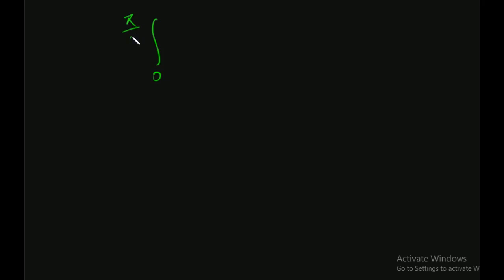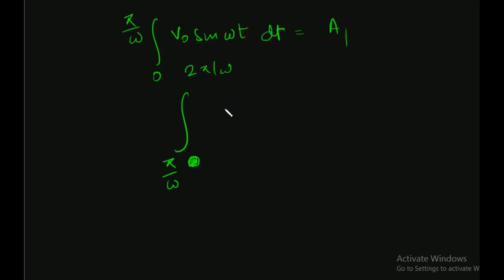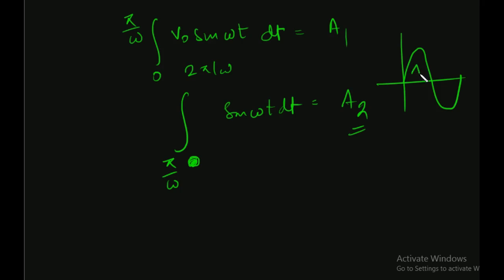The integral from 0 to pi over omega of V naught sine omega t dt would be the area A1. And again, the integration from pi by omega to 2 pi by omega of sine omega t dt would be area A2, right? This is because we are taking different areas A1 and A2. This is pi by omega, this is 2 pi by omega, this is V naught.